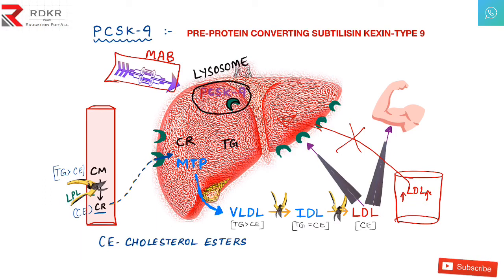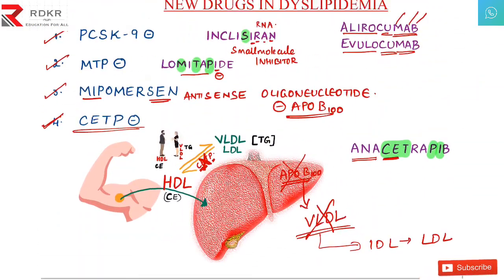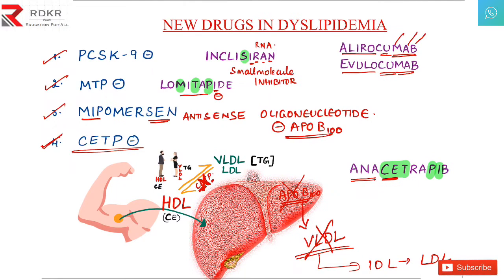That's the reason we have discovered new drug, PCSK9 inhibitors. We already discussed. And the second one we are blocking is MTP inhibitors. And the third one, like inside the liver we have ApoB100, which helps in formation of the VLDL. Even we are trying to block this. Okay. And the another common friend who became enemy for us, and that is the CETP. So we inhibit even this common friend. This is all you have to remember about the new drugs in dyslipidemia.